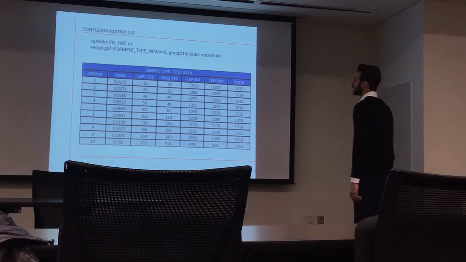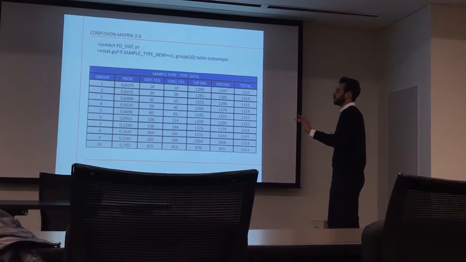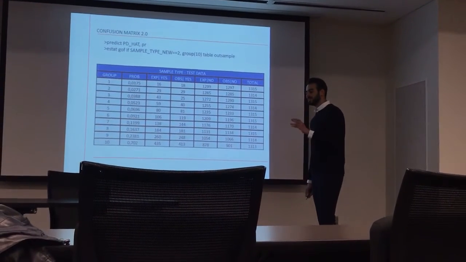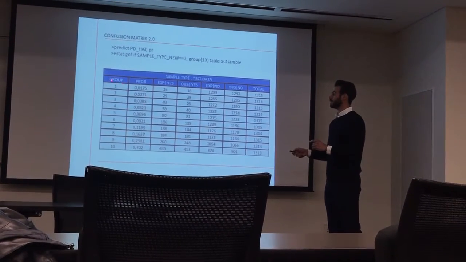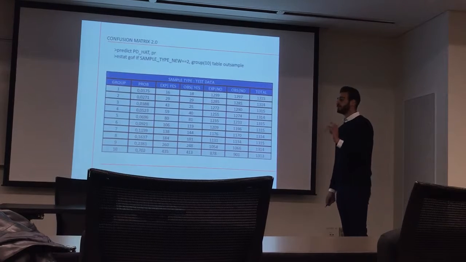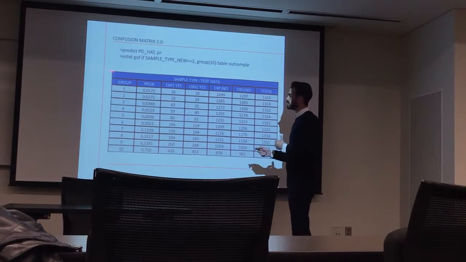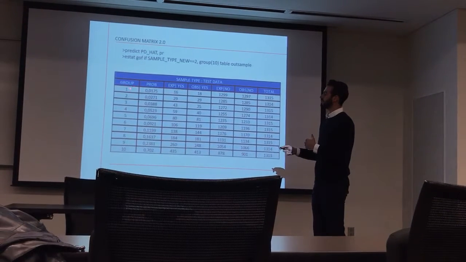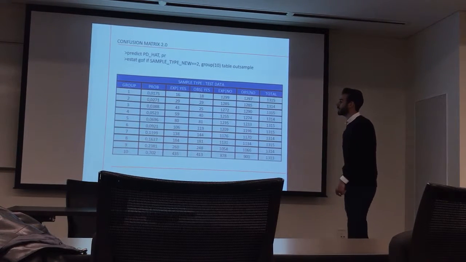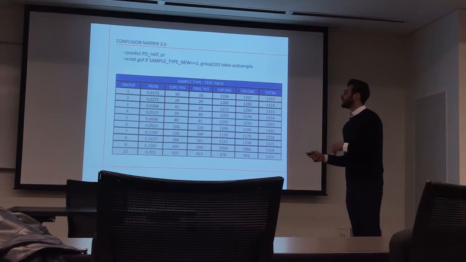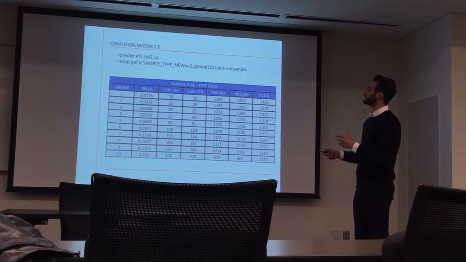Okay, how does it work? Now, I predicted the PD hat. So I used my probability model in order to predict my PD hat. And Stata was able to divide the PD hat into 10 bins. In each class here, 1, 2, 3, 4, and so on, there is 10% of my PD hat. And there is also some intrinsic information, because here I have the 10% of the lowest PD hat, here I have the 10% of the highest PD hat. And in the body, there are the different shades of PD hat. After that, Stata computes the average in this bin. So taking 10%, the average is this, so 1.75%.